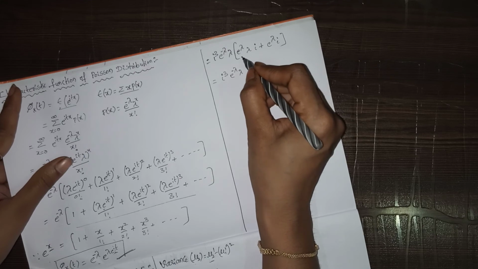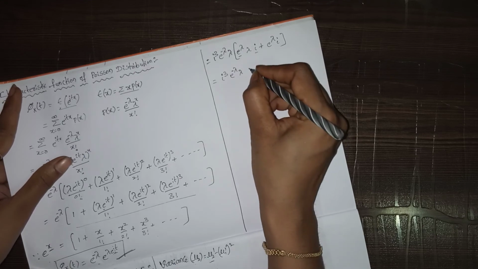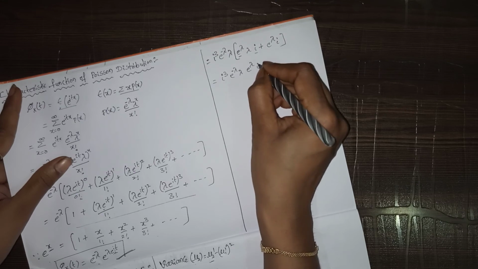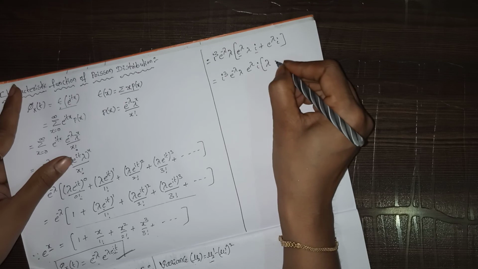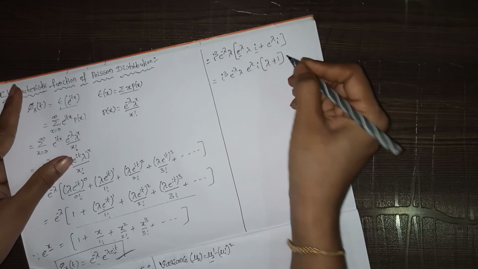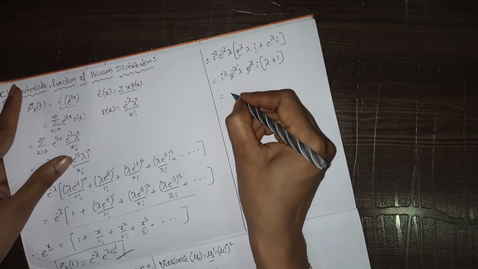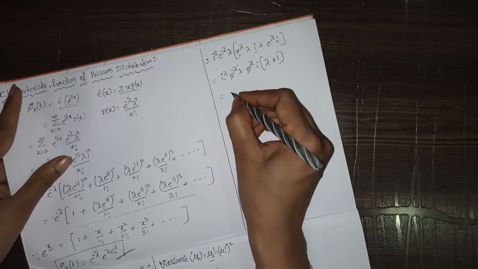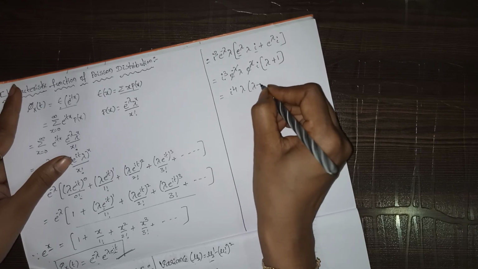Here in both terms we can take e power lambda i as common. So e power lambda i we took common, and the remaining term is lambda plus 1. So that equals e power minus lambda, e power lambda get cancelled. So i cube into i is i power 4, into lambda plus 1.